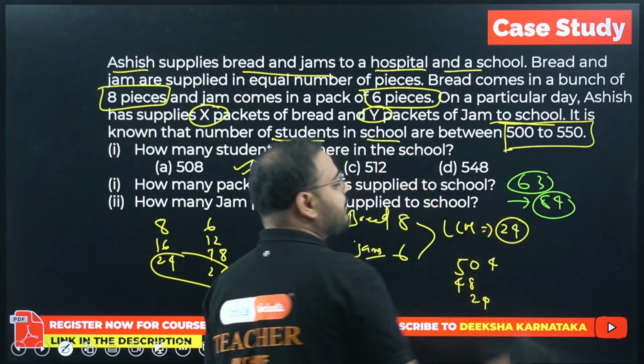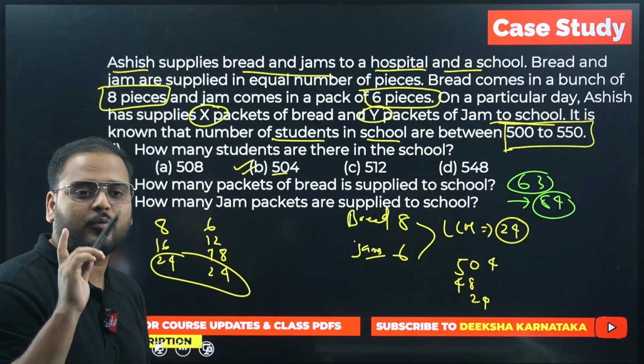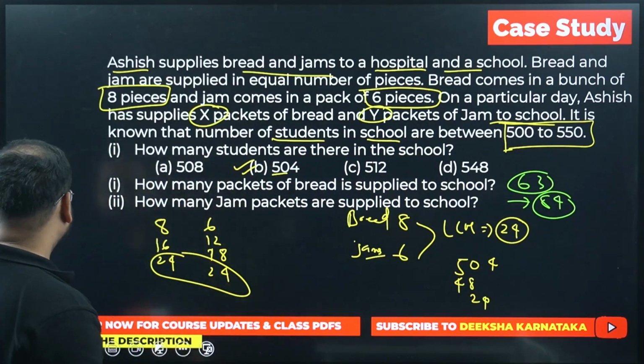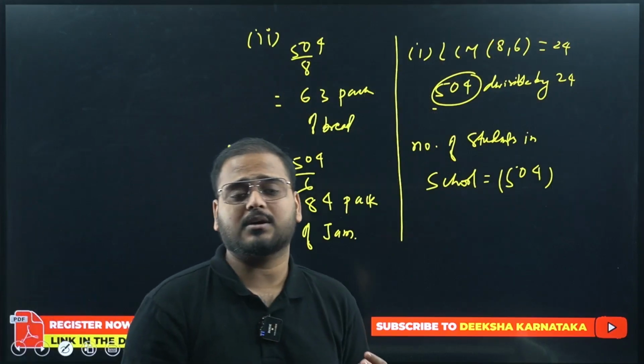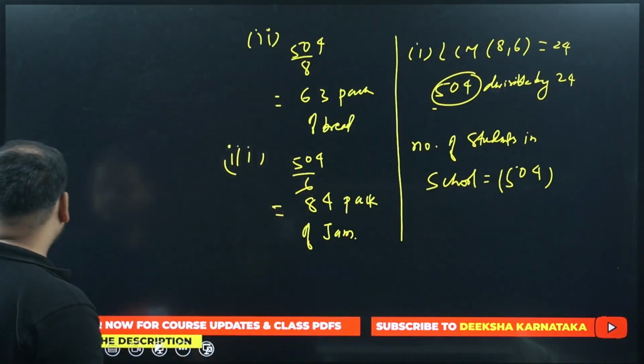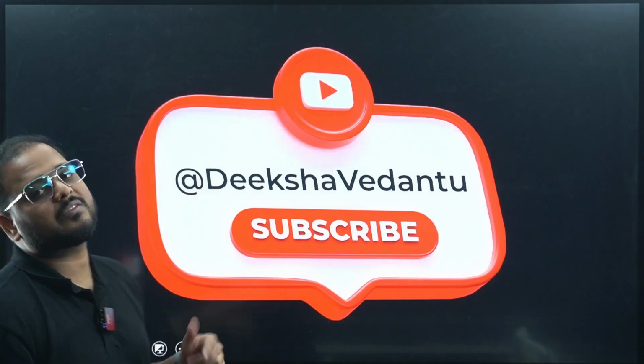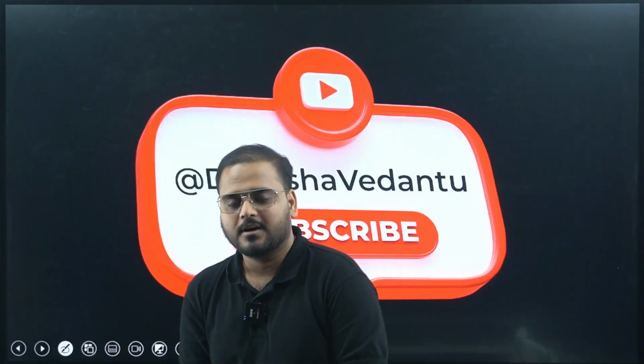So please get all the information that is there in the case study. Read it carefully only once. Then you will solve all the parts given in the case study and score an easy 4 marks. Okay. I hope all of this is visible. This completes our session today. This completes our revision for the preparation for real numbers.